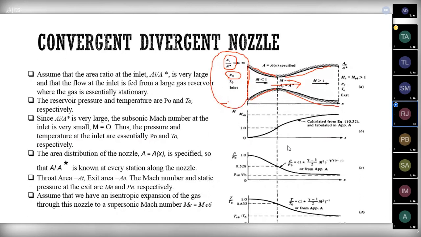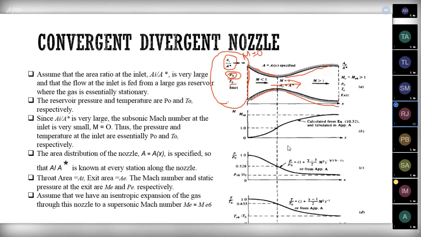Consider the air inside this reservoir is stationary, stagnant. Therefore, the pressure of the air is P naught and the temperature is T naught at the inlet. At first it is stationary, therefore the Mach number is 0.